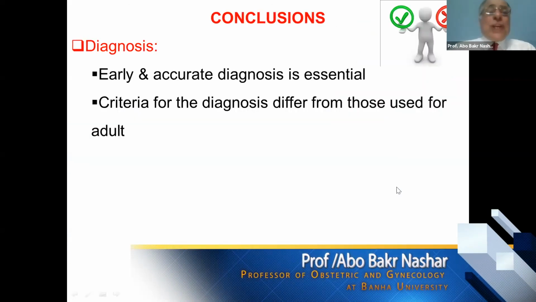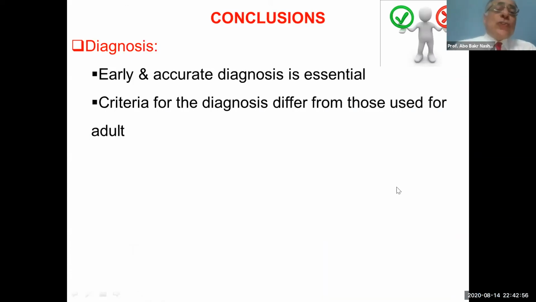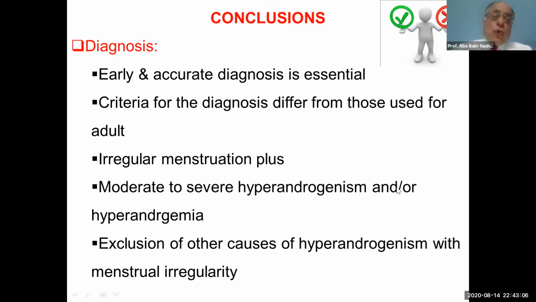To come to the conclusion, for diagnosis of adolescent polycystic syndrome, we should diagnose it early and accurately. And the criteria for diagnosis differ from those used in adult polycystic syndrome. In two words, irregular menstrual cycle plus moderate to severe hyperandrogenism and/or hyperandrogenemia. Of course, after exclusion of the other causes of hyperandrogenism and menstrual irregularity.